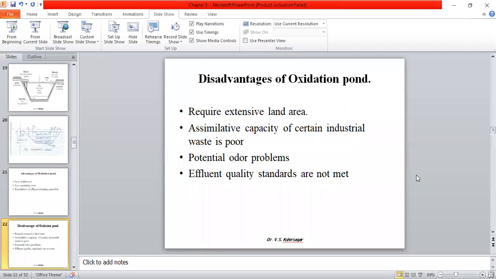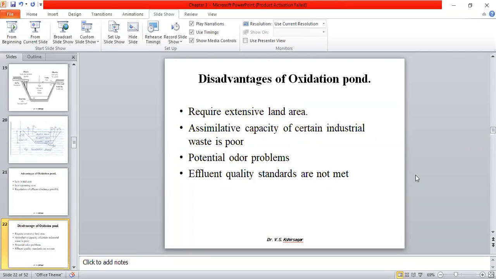Then the potential odor problems. If decomposition does not happen properly, and wind blowing or an aerobic environment cannot be generated properly, then there is a possibility of a potential odor problem. Then the effluent quality standards are not met. Many times it is difficult to meet the effluent standard quality in respect to all parameters, not only the BOD, not only the COD, but all parameters.